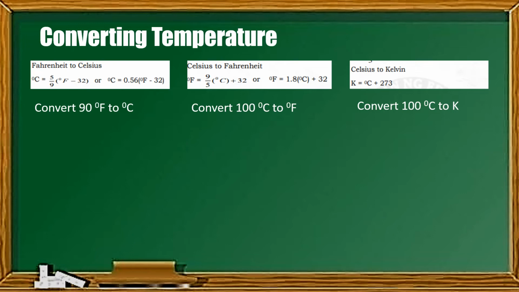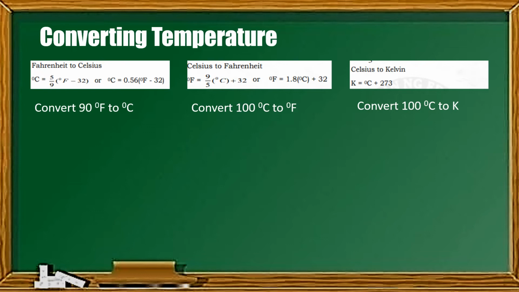For Celsius to Fahrenheit, degree Fahrenheit is equal to 9/5 times the degree Celsius plus 32, or pwede rin yung degree Fahrenheit is equal to 1.8 times the degree Celsius plus 32. And for Celsius to Kelvin, Kelvin is equal to degree Celsius plus 273.